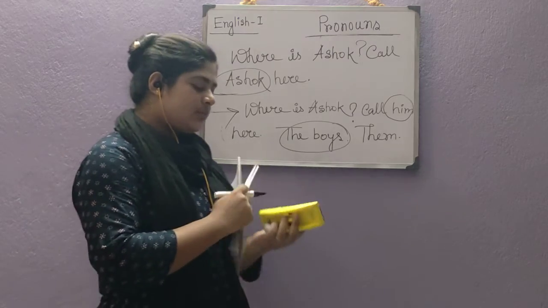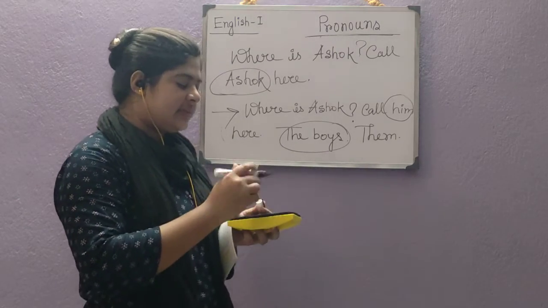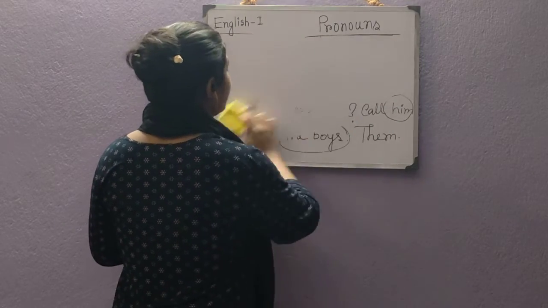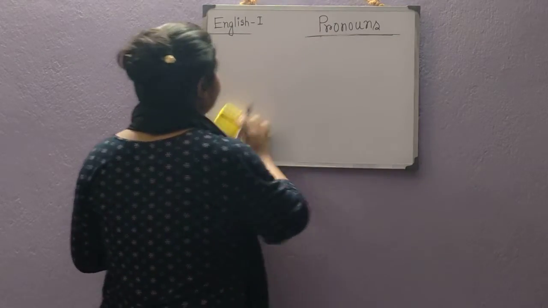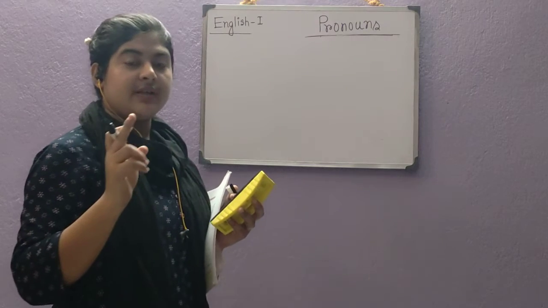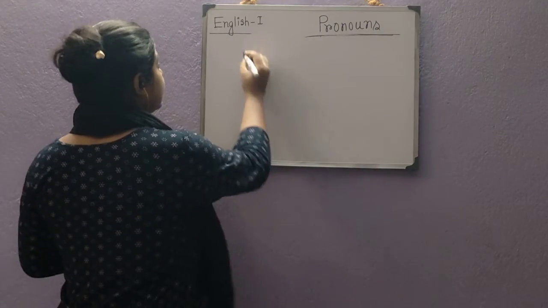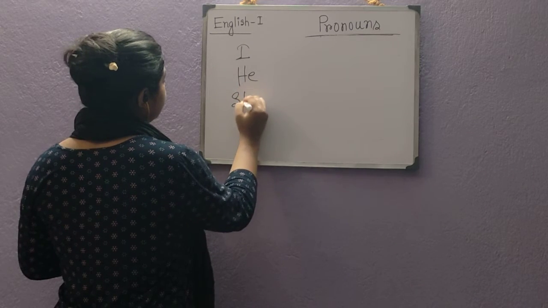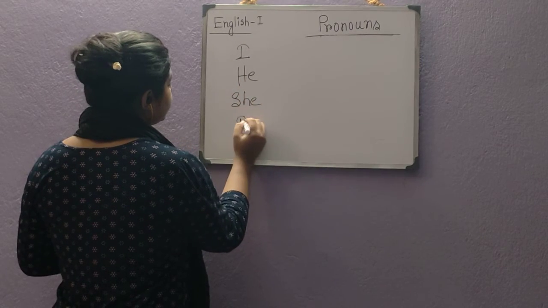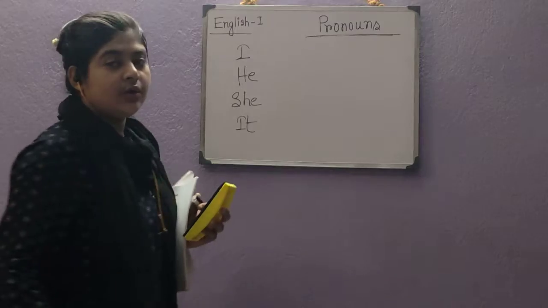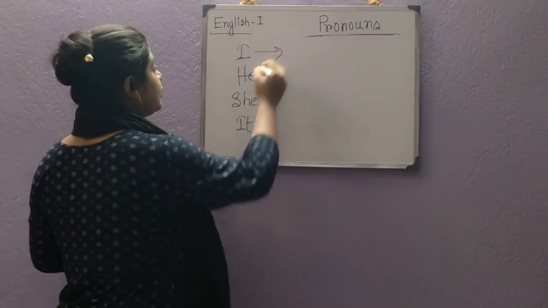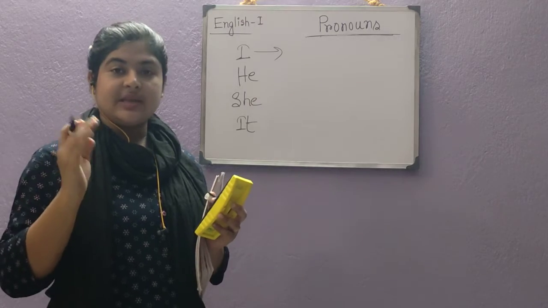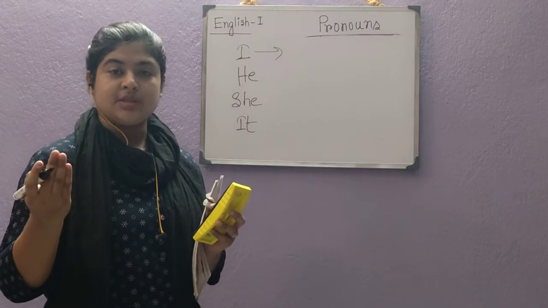Now, what are these things like they, he, she, it? Yes, these are pronouns. So I am writing the pronouns once again. Keep it in your mind that I, he, she, and it are singular pronouns. I is used when the first person is speaking.